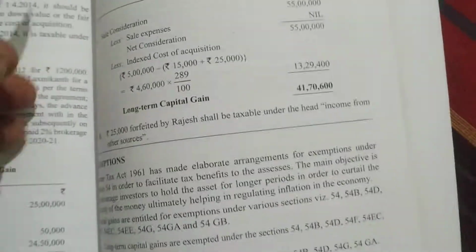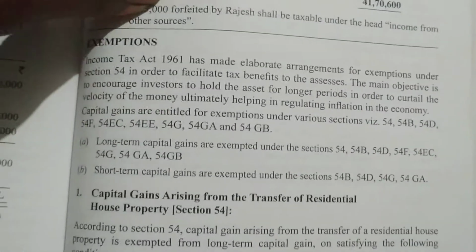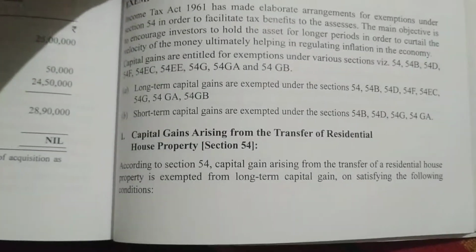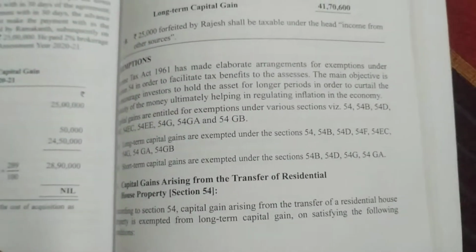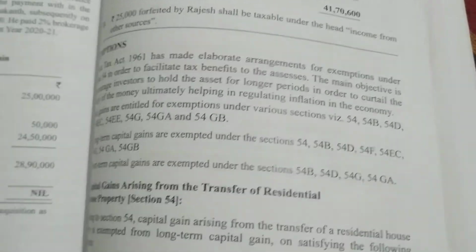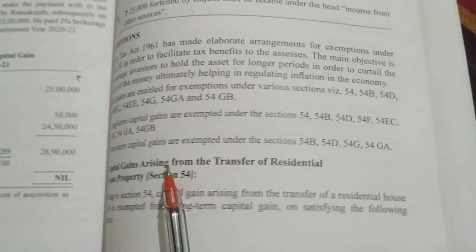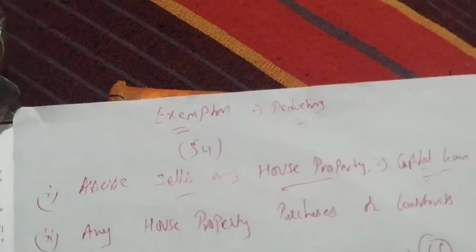Now we will do some exemptions. What is the meaning of exemption, and how to solve problems with exemptions? This will be asked in the exam. So section 54, what is it saying? First of all we will see what exemption is. Exemption is nothing but like a deduction.